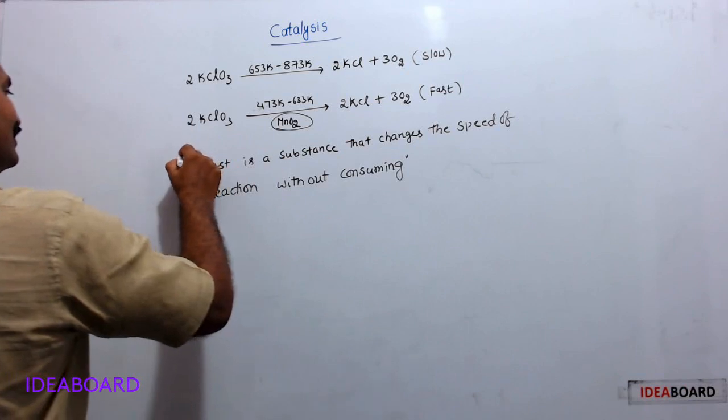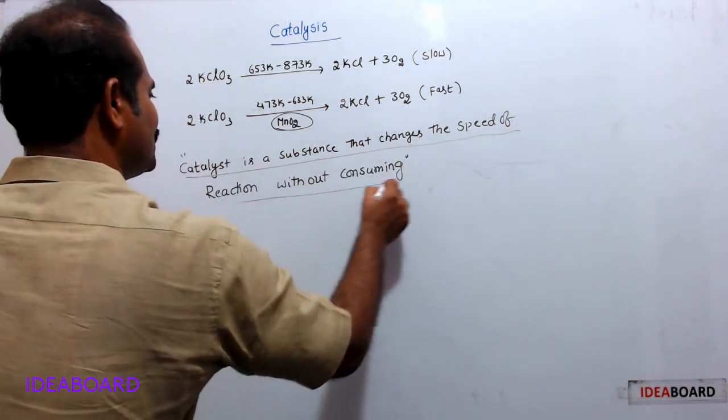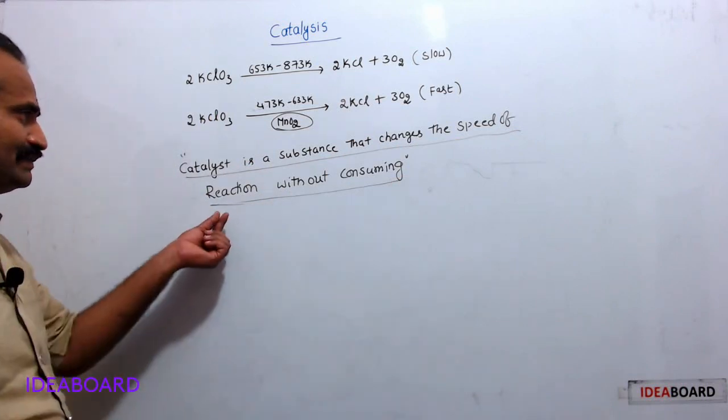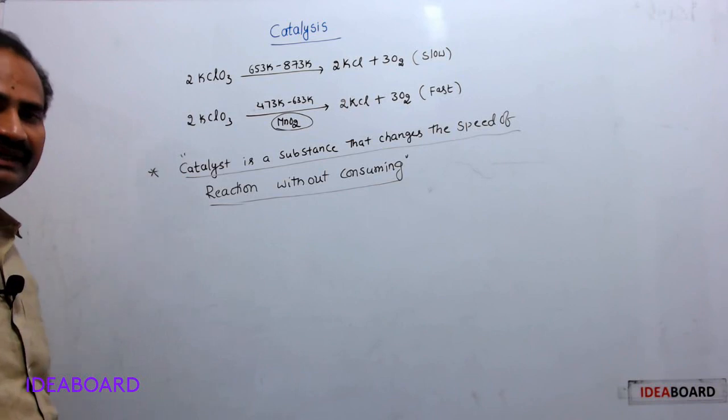So a catalyst is a substance that changes the speed of reaction without being consumed. This is the definition of catalyst.